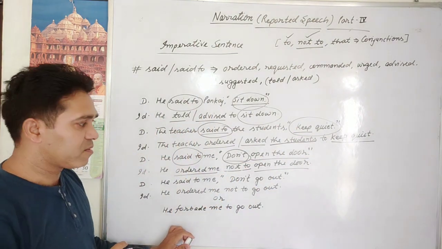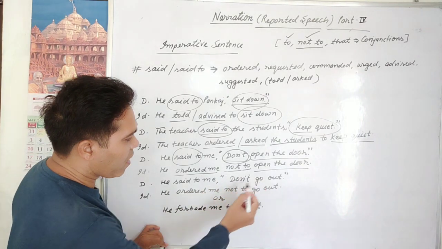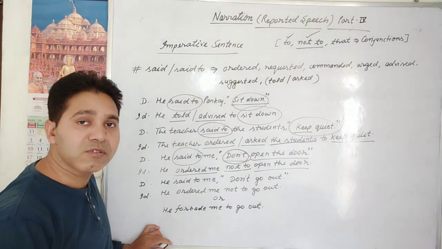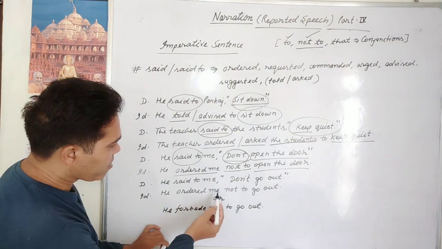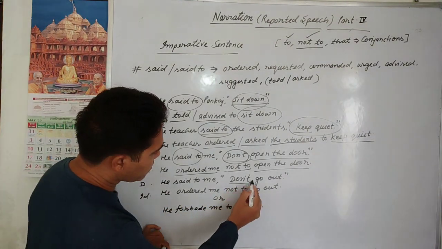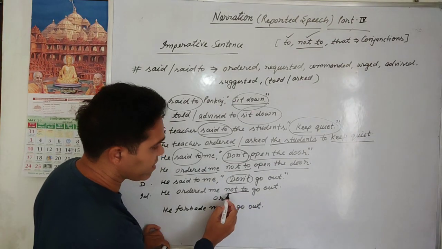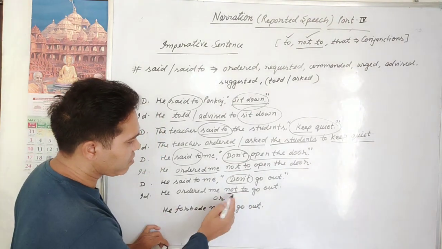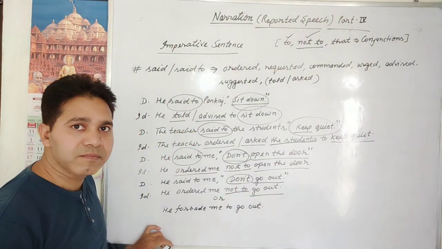Have you got this? Good. Next, he said to me, don't go out. It can be an order: he ordered me not to go out. In place of don't, we write not to as a conjunction, and the rest same.